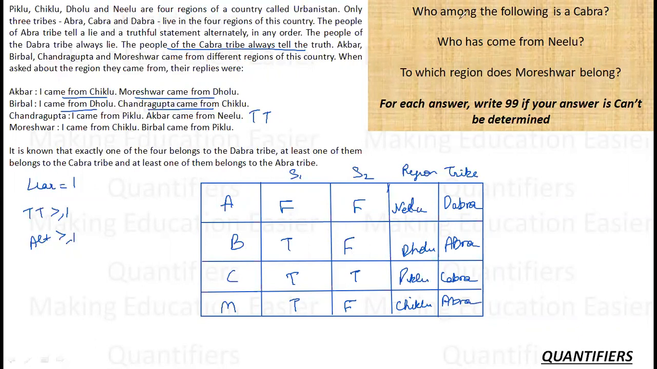Now, who among the following is Kabra? So Kabra is Chiklu. Sorry, not Chiklu, Chandragupta. Sorry, I am talking about the region. Chandragupta is Kabra. Who came from Nilu? A. Akbar came from Nilu. To which tribe does Mureshwar belong? Does Mureshwar belong to Chiklu?